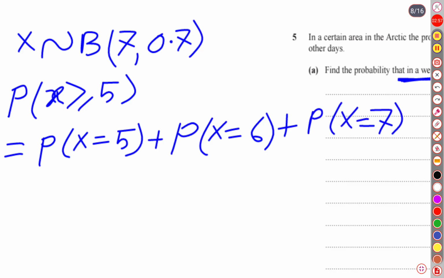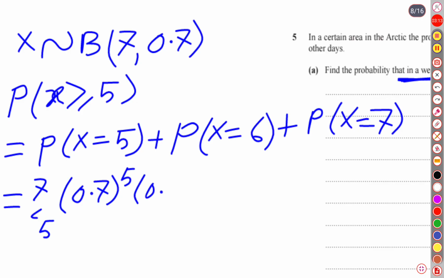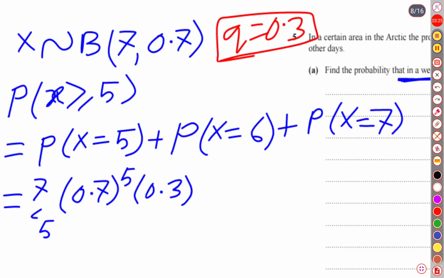So let's apply the binomial formula: out of 7, 7 choose 5, and it rained for 5 days, so 0.7 for 5 days. That means the remaining 2 days there was no rain, and for no rain the probability is 0.3. So q is equal to 0.3, the probability of no rain.